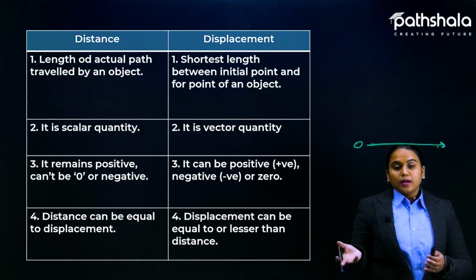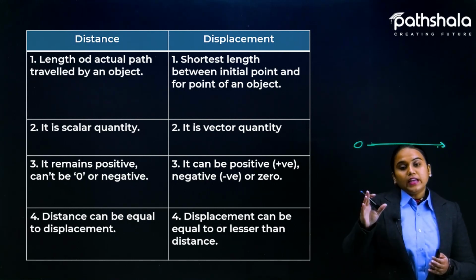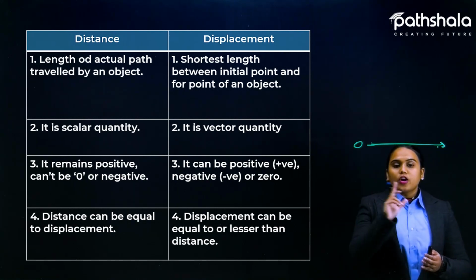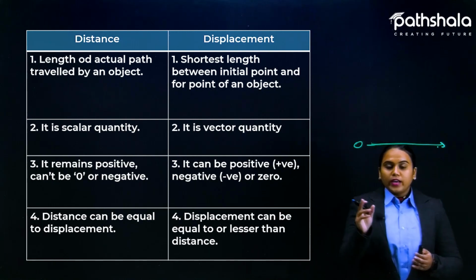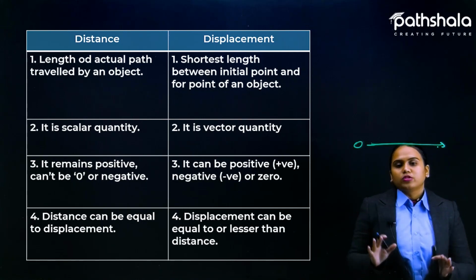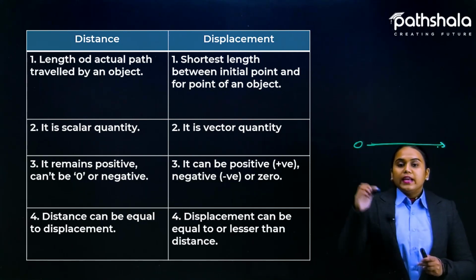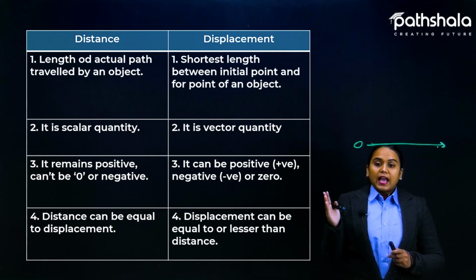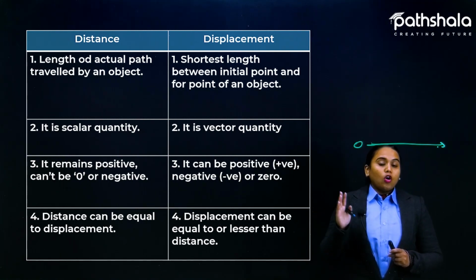Nobody can say that, because we are not talking about direction. If you are not talking about any direction, then every direction is positive for you. That is why distance always remains positive and it cannot be 0 or negative.